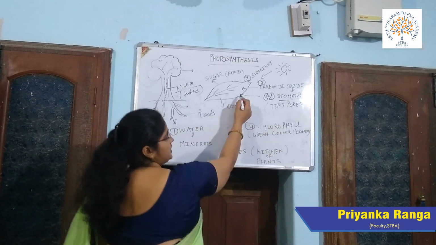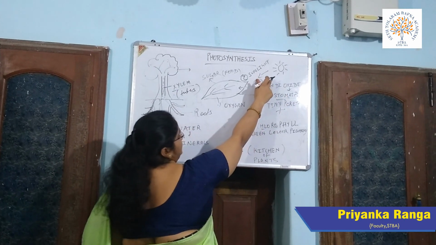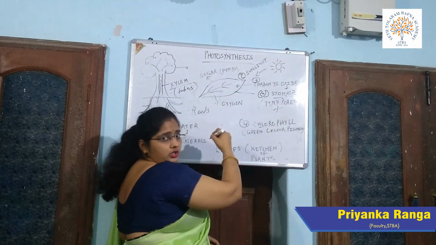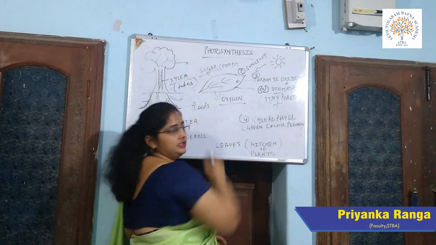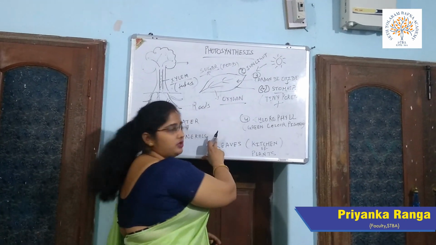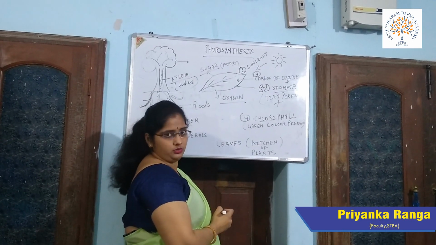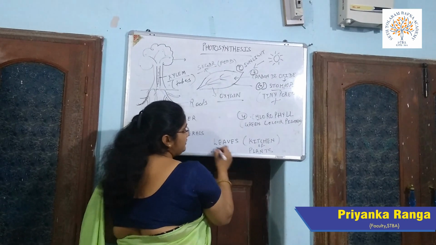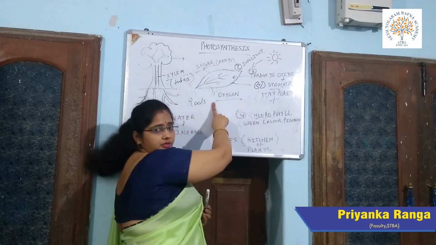Here, leaves with the help of chlorophyll, plus carbon dioxide and sunlight, make a food which is called sugar or starch and release oxygen in the air. This is the process of photosynthesis, and this oxygen is useful for us also. So here leaves are called the kitchen of the plants because the process takes place in the leaves.